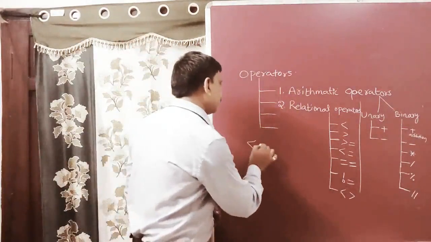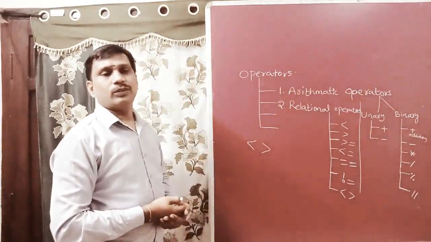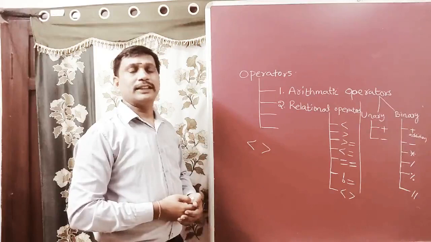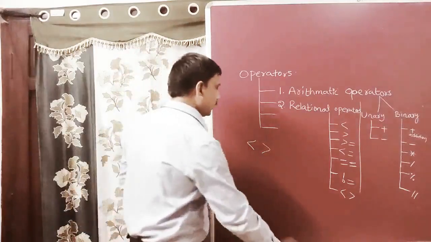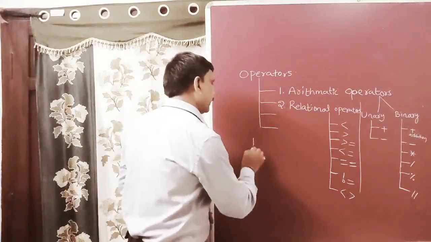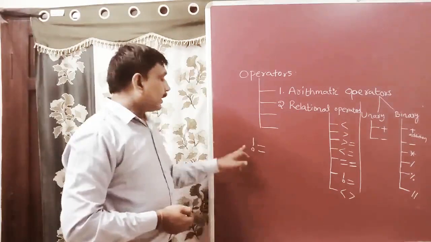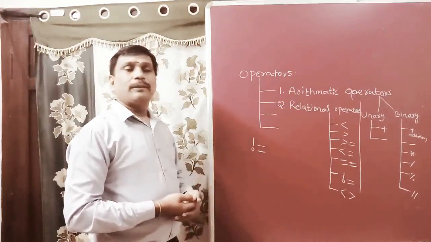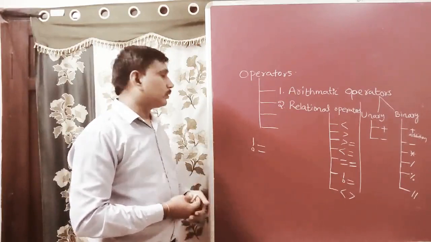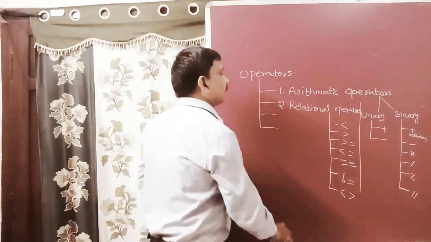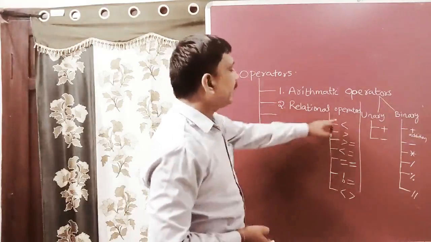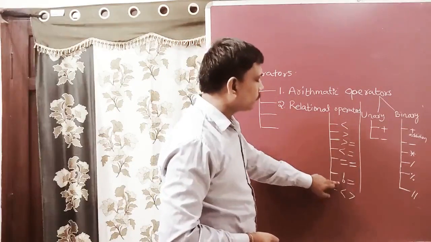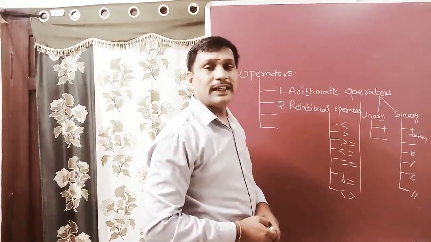Otherwise this can also be written as != and treated as not equal to. So these are all the different relational operators: less than, greater than, less than or equal to, greater than or equal to, double equal to, and not equal to.